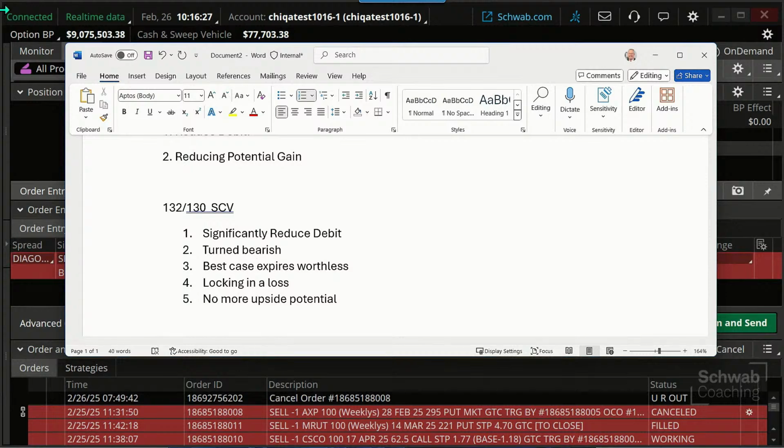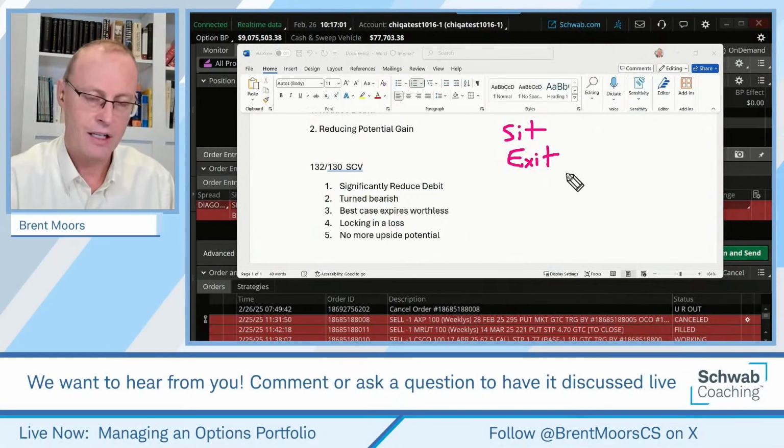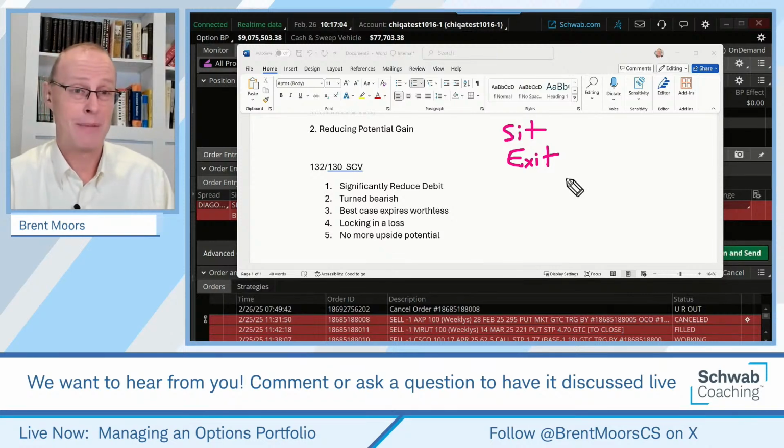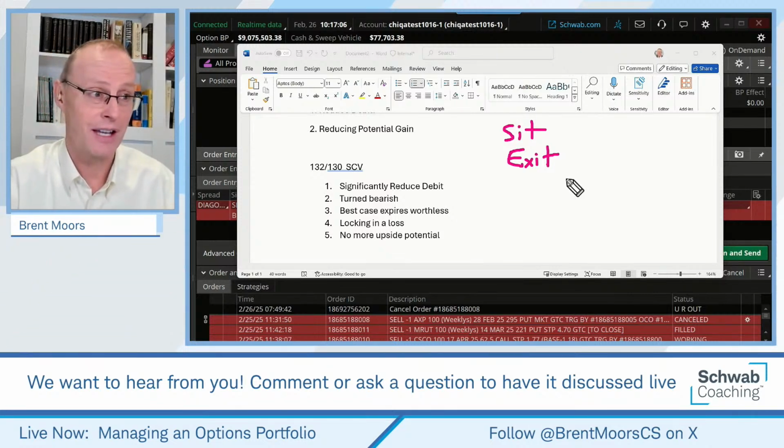So in terms of managing this trade, let's think of things we can do. One, we can let it sit tight. Okay, we're going to just let it sit. That's one possibility. Hopefully it turns bullish on this and we keep the full potential. Two, we could just exit right now. Okay, we could exit right now. We're going to realize the loss if we were to do that, which is okay. It was, I can't remember, about a $220, $230 loss, I think. We could exit, realize the loss, and sometimes you just got to accept your losses there.